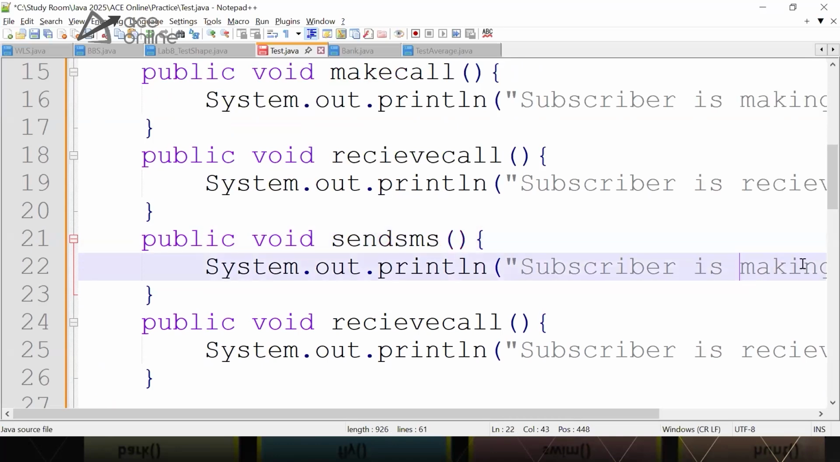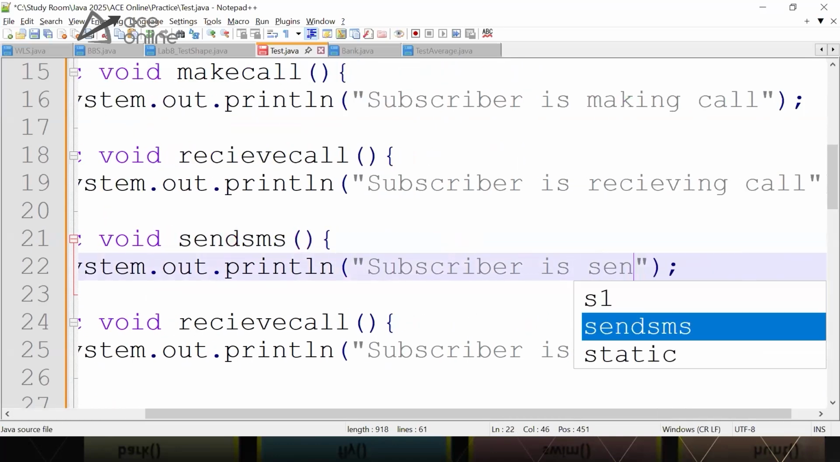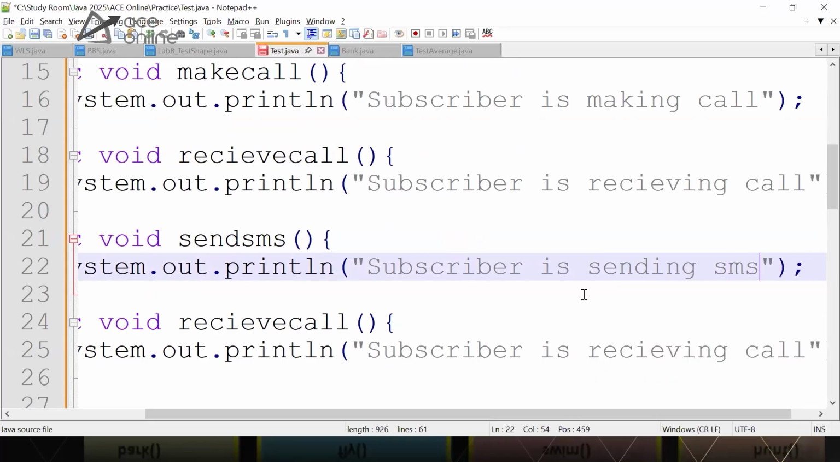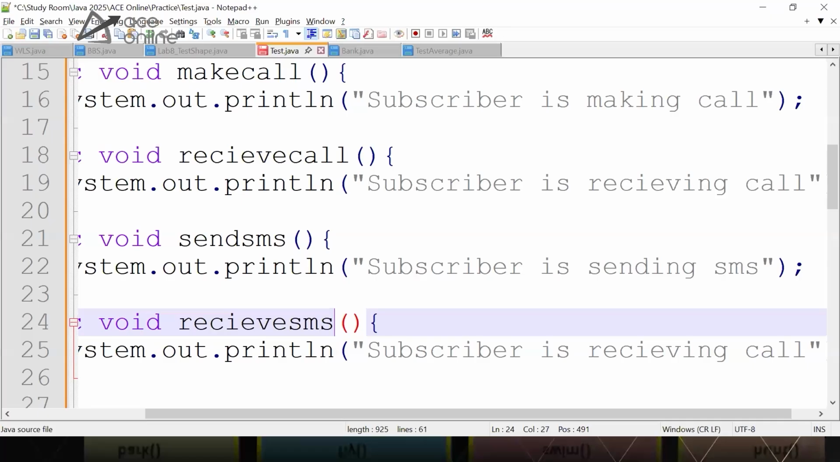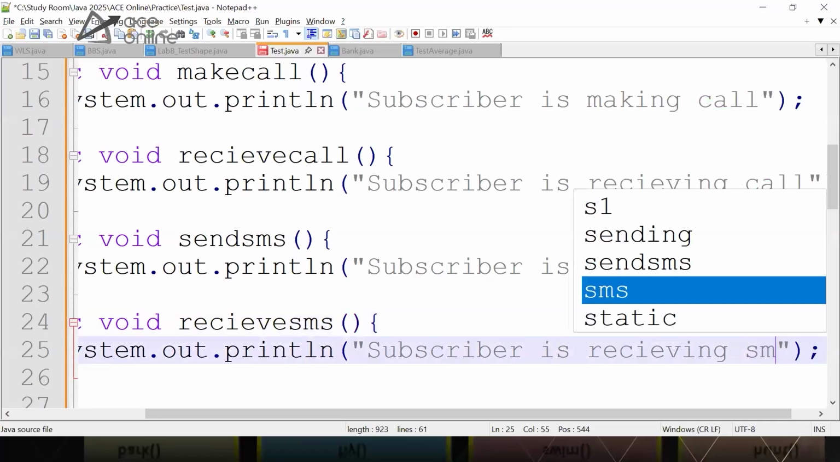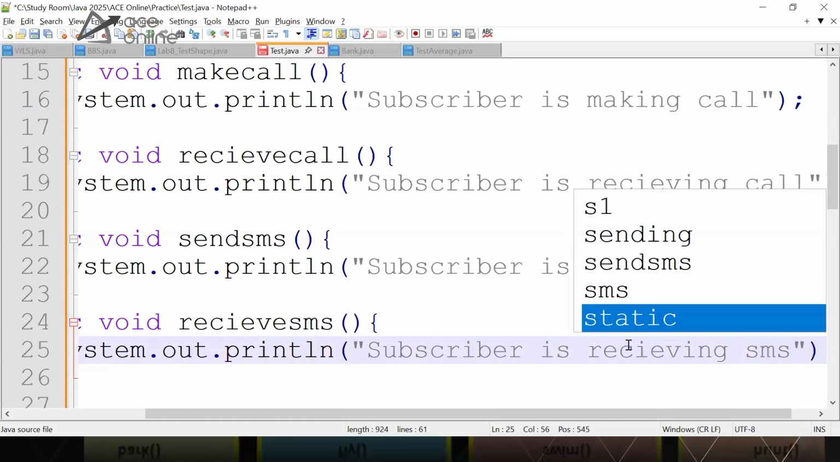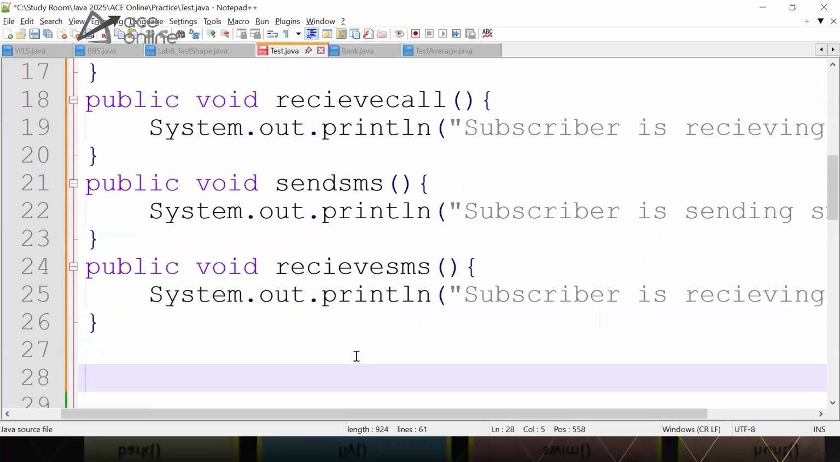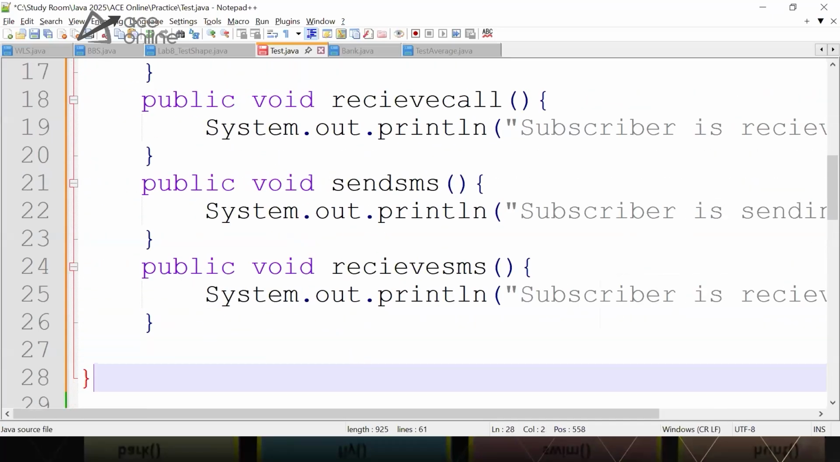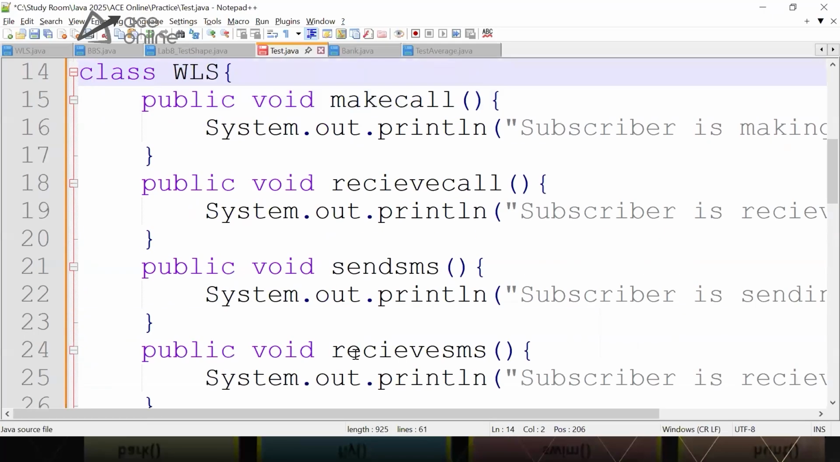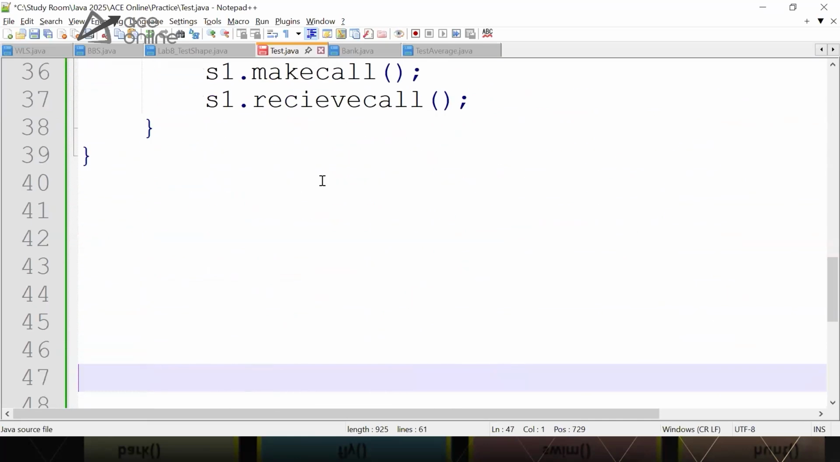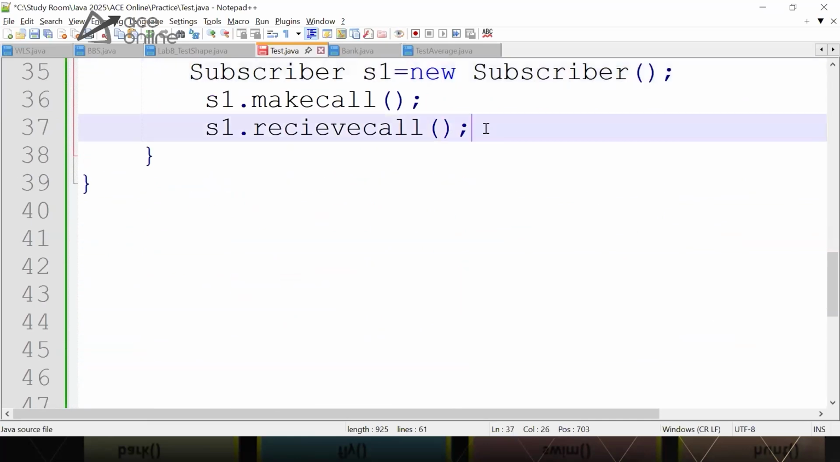So I will say subscriber is sending SMS. And here I will have receive SMS, receiving SMS. Now, you see, I have these 4 methods at the end of the class. So now you see WLS has 4 methods: make call for making a call, receive call for receiving the call, send SMS for sending the SMS, and receive SMS for receiving the SMS. Now with a subscriber object, can I call send SMS, guys?